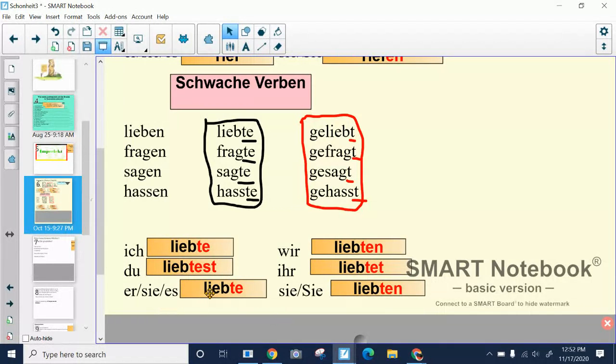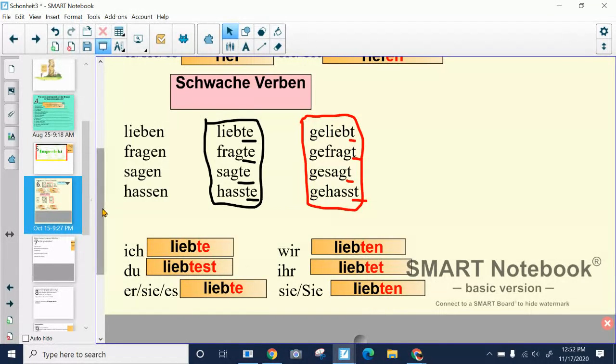So this one is very different from the regular because there's a te, but it's the same like ich and sie, es. It's the same. So that might help you to remember them quicker. Wir liebten, again, en ending, but there's a t. And then sie liebten as well.